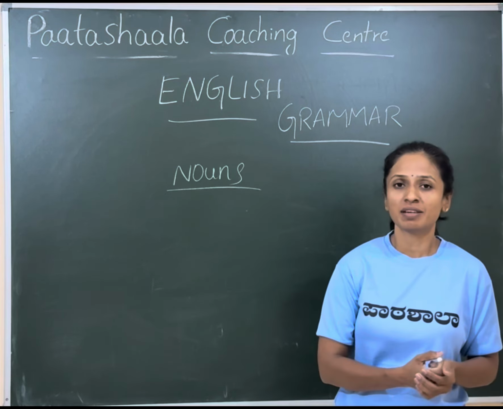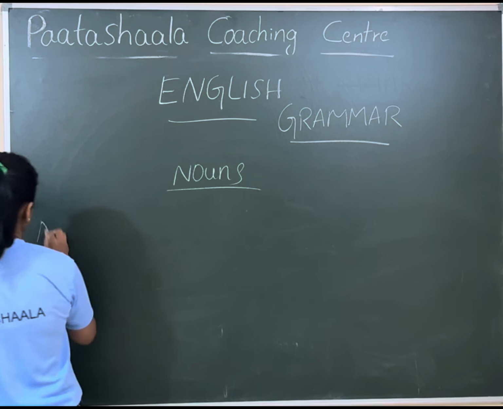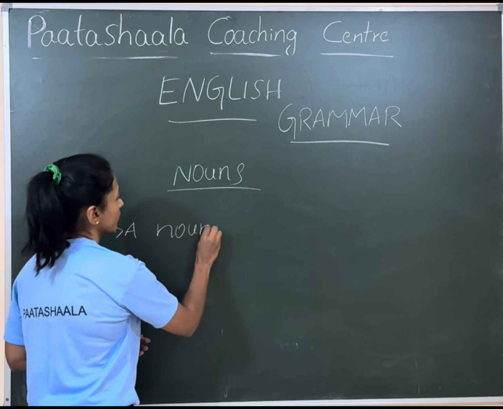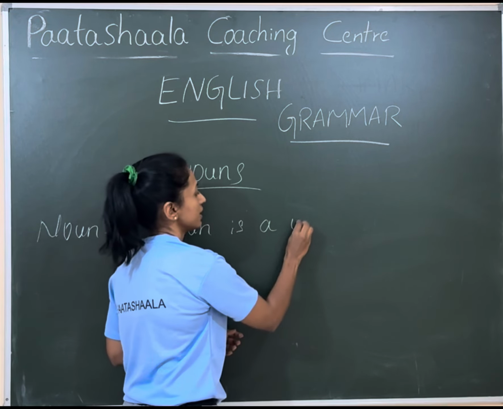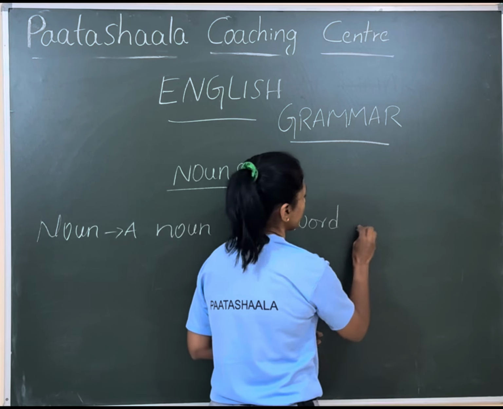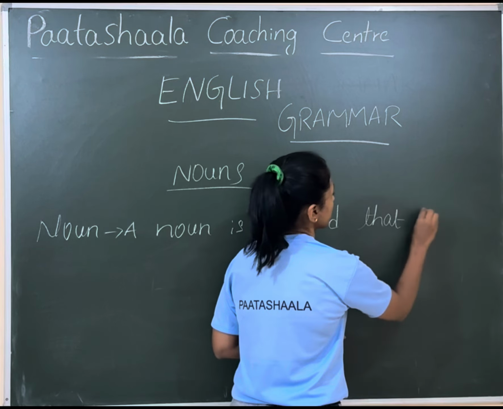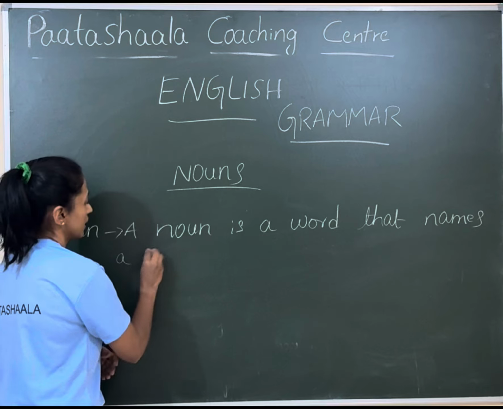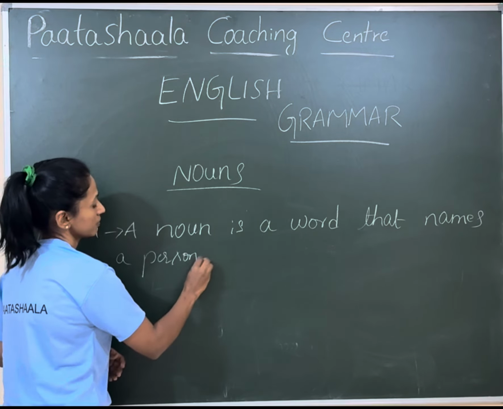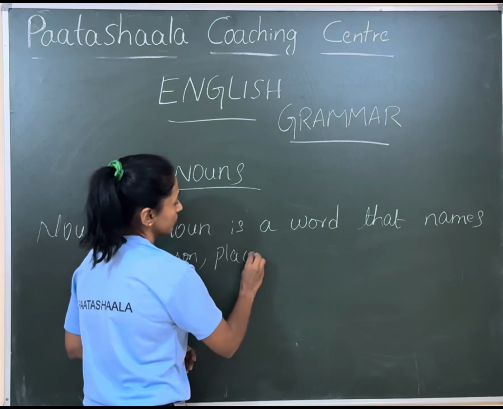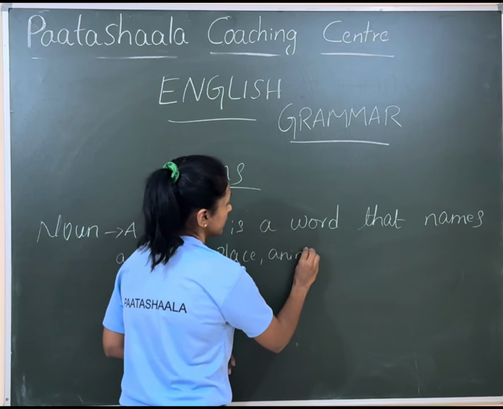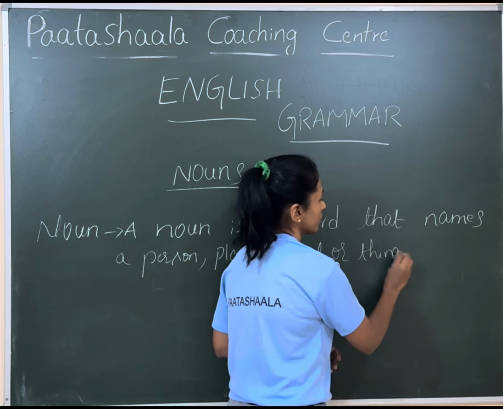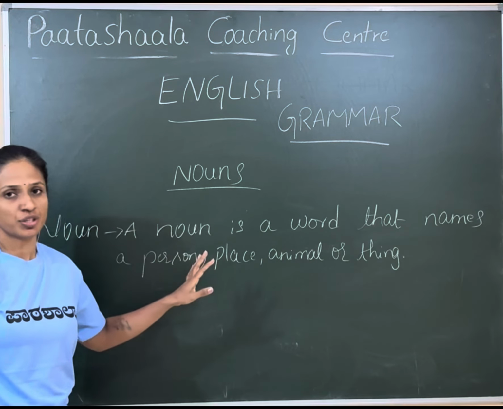If I tell you in a simple way, a simple definition for nouns. Noun. A noun is a word that names a person, place, animal, or a thing. So this is the definition of a noun.